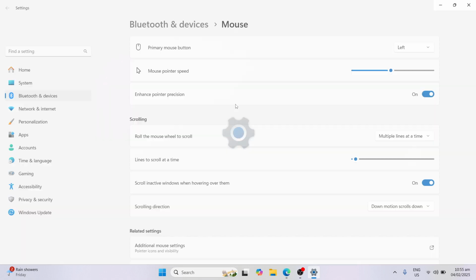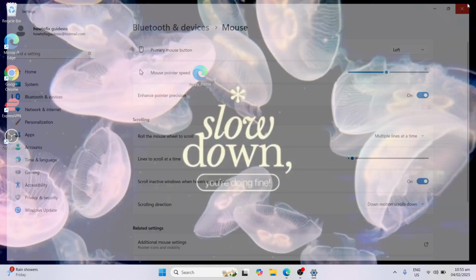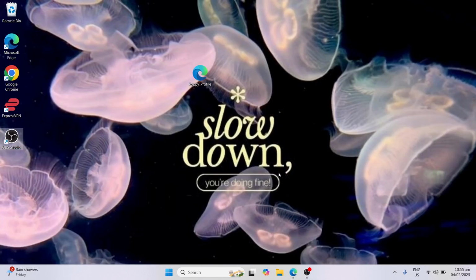Once you are redirected to the mouse settings, as you can see here, there is scrolling direction, and above that is "scroll inactive windows when hovering over them." You just have to turn it off and then turn it on again. Once done, you need to close this and proceed to our third step, the last step, and the very important one,